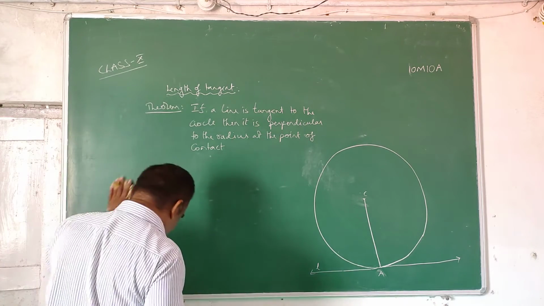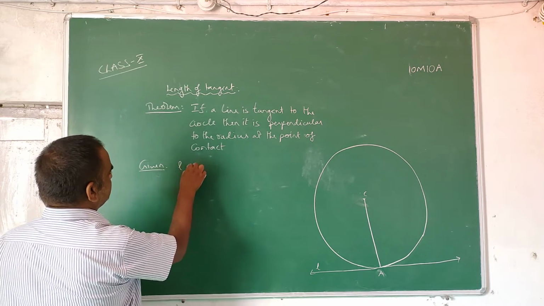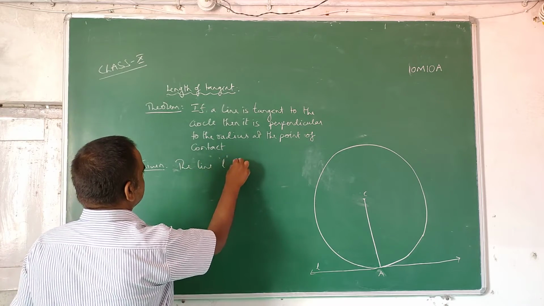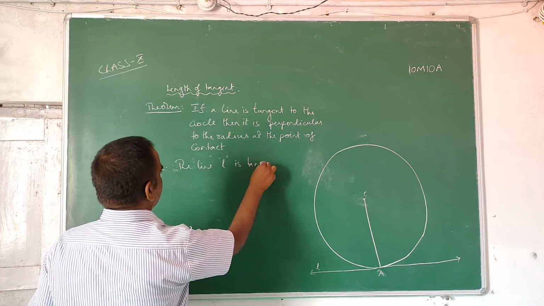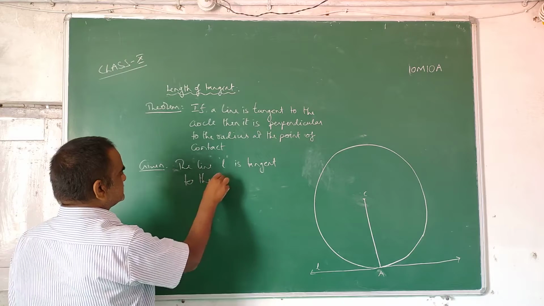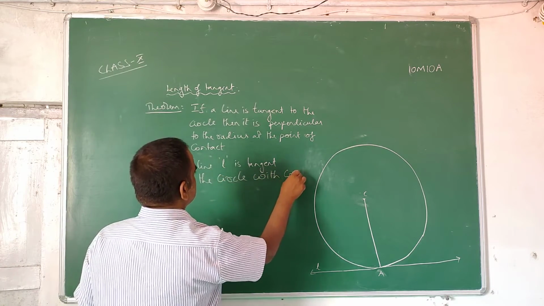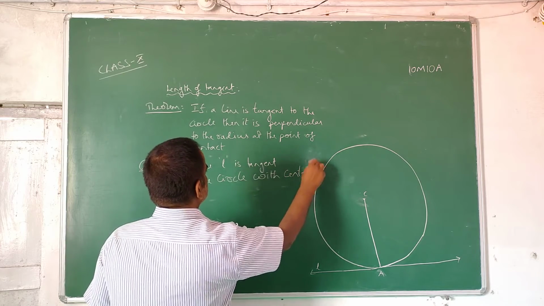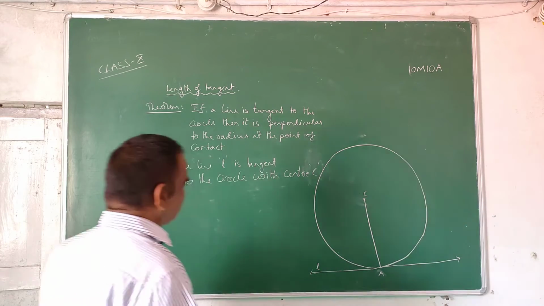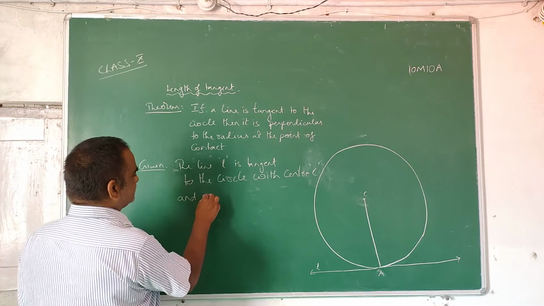First let us write the given: the line L is tangent to the circle with center C, and A is the point of contact.